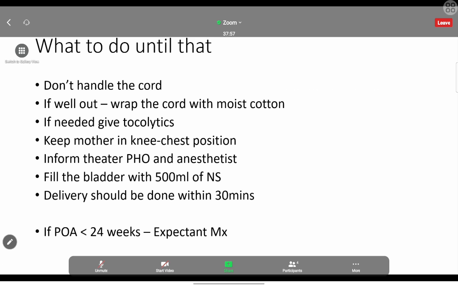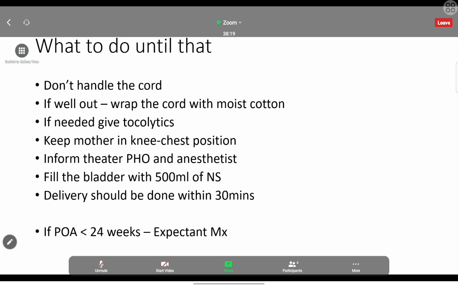Make sure we are not handling the cord. That's what I already told. Do not do repeated vaginal examination. That should be contraindicated. Don't handle the cord. But sometimes the cord may be well outside from the introitus, so we can see the cord. Then what are we going to do? Because it is exposed to the external environment, we should prevent that also.